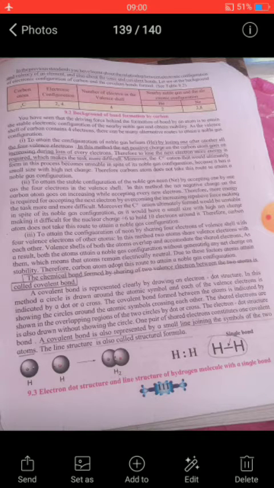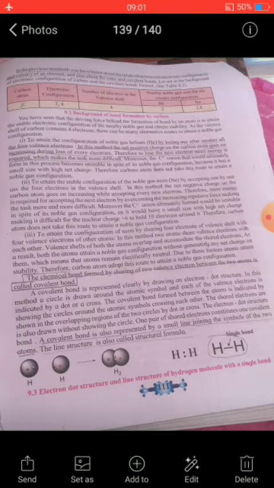In this method, two atoms share valence electrons with each other. The valence shells of both the atoms overlap and accommodate the shared electrons. As a result, both the atoms attain a noble gas configuration without generating any net charge on them, which means that the atoms remain electrically neutral. Due to these factors, the atom attains stability, and therefore the carbon atom adopts this route to attain a noble gas configuration. That means the third method is suitable for carbon to get stability.